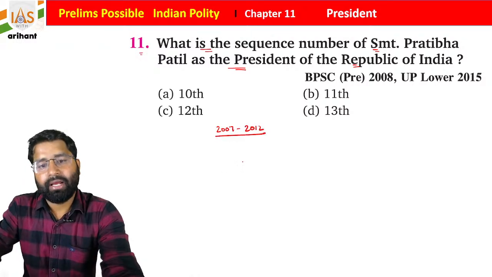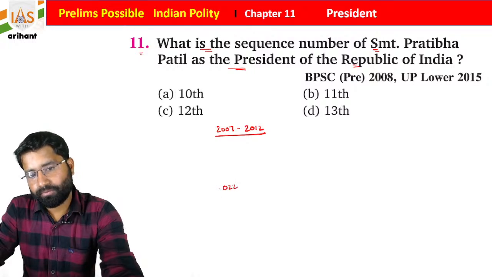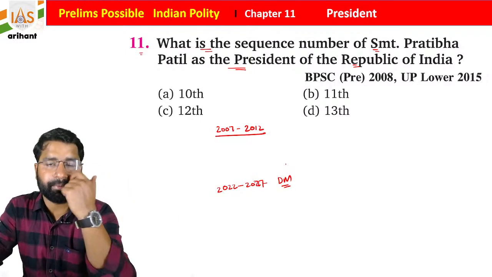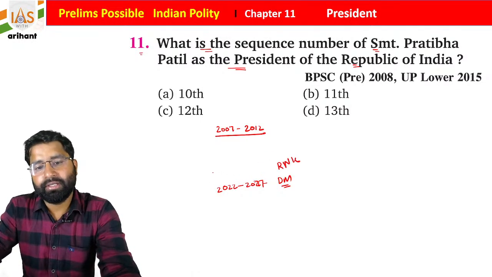Okay, and who is the president now? So in 2022 to 2027, Draupadi Murmu ma'am has been chosen as president of India. Before that, Ram Nath Kovind sir was there from 2017 to 2022.